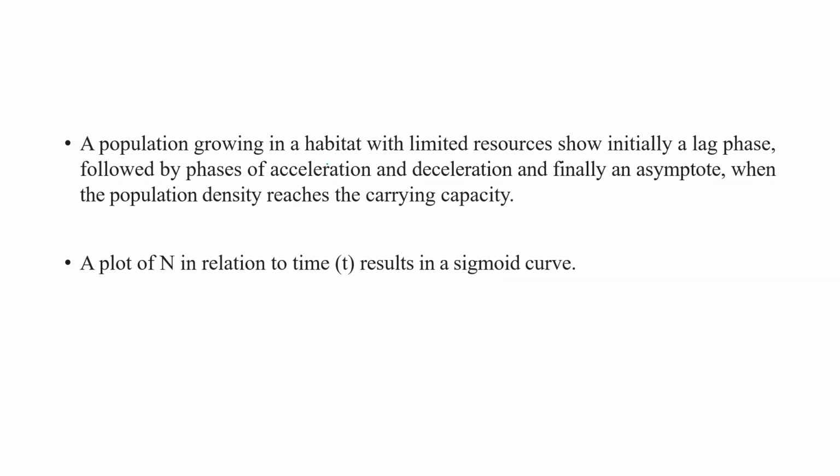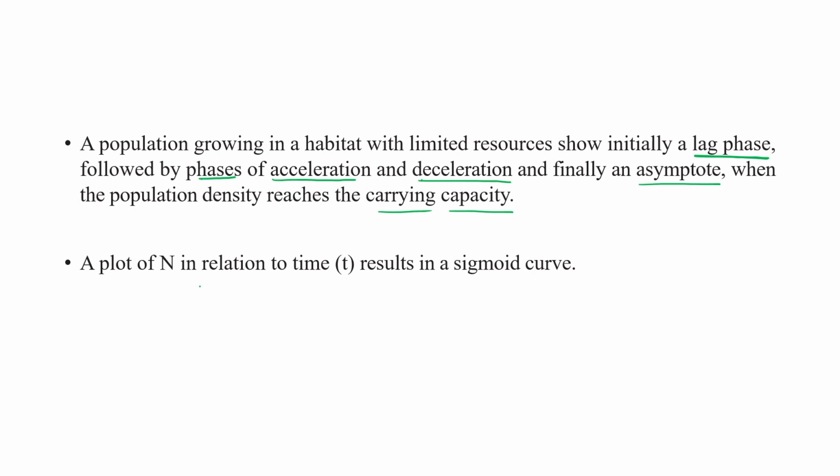So a population growing in a habitat with limited resources shows an initial lag phase, meaning slow multiplication and slow growth, followed by a phase of acceleration, meaning rapid growth, and after that deceleration, and finally an asymptote when the population density reaches the carrying capacity.